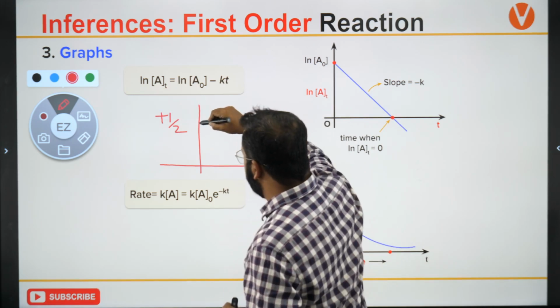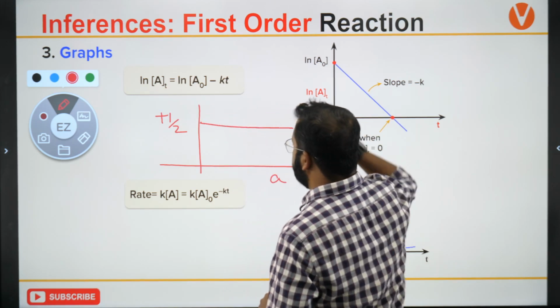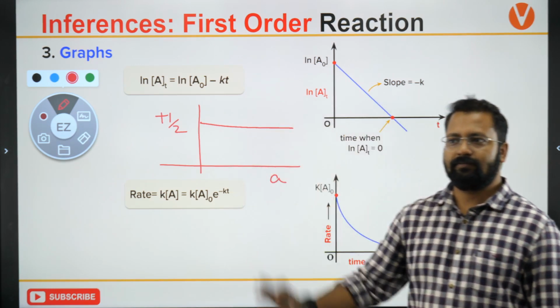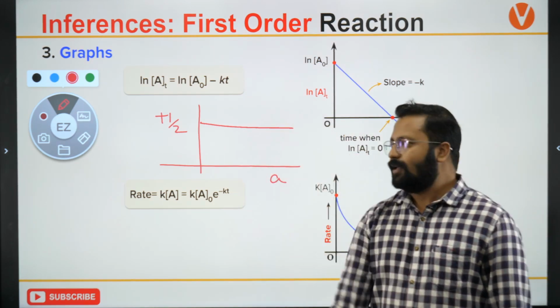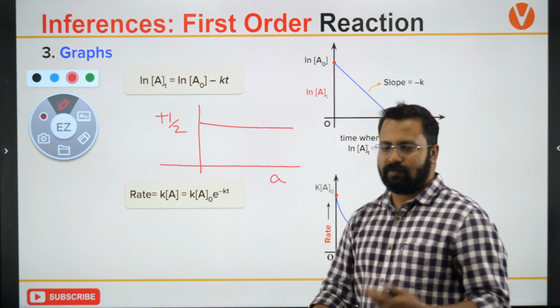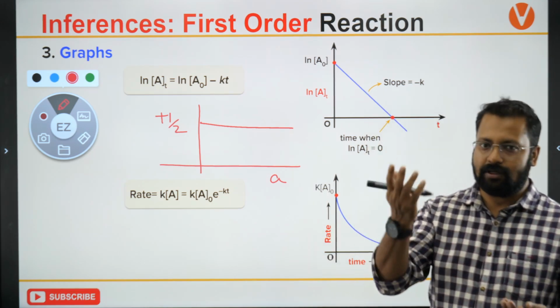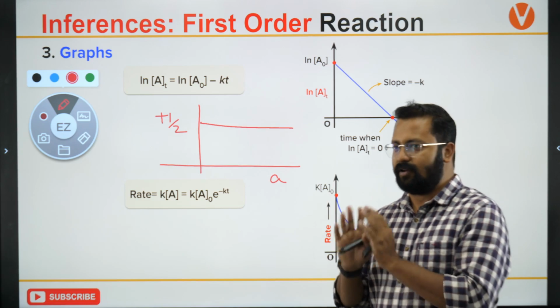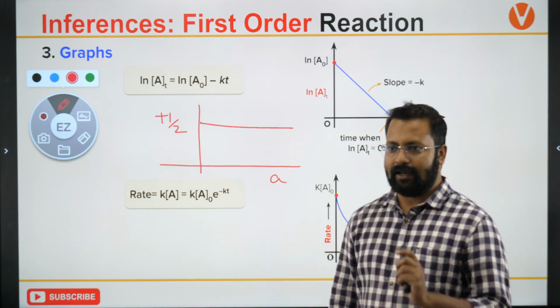The plot will be like this. It will be a constant with respect to the concentration axis because it does not depend on the initial concentration. T half is a constant for a given reaction. Clear?